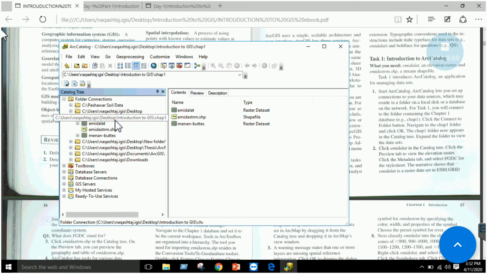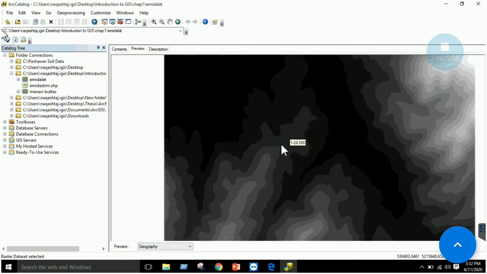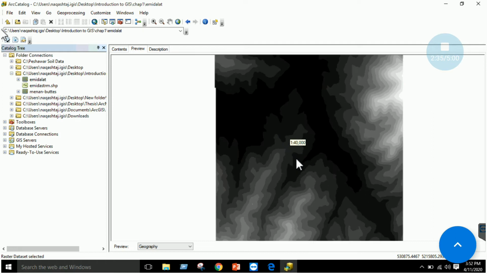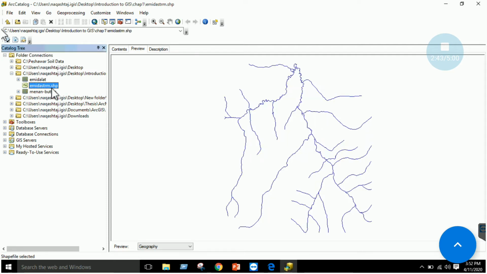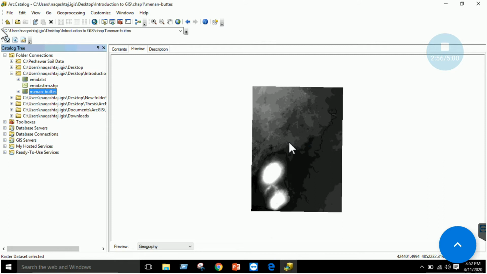So you can click any over here, and I will just maximize this window, and you can have a preview of this. So this is my first raster, right? What this raster represents we will see later, but first basic thing is to understand that this is the raster file. Okay, next is the shapefile. This is a shape file of lines. It might be of river or it might be of road or anything, right? We don't know what it is now. Okay, the third one is again a raster file, right? So there is a difference between raster data and vector data. I hope that is clear now, right?